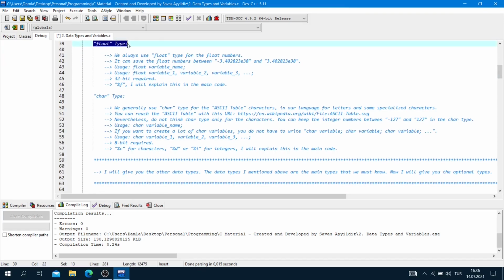Float type. We always use the float type for float numbers. It can save the float numbers between this number and this number. Usage: float, variable name, and semicolon, or float, variable 1, comma, variable 2, comma, variable 3, semicolon. 32 bits are required for this again, and we will use %f for the float type.